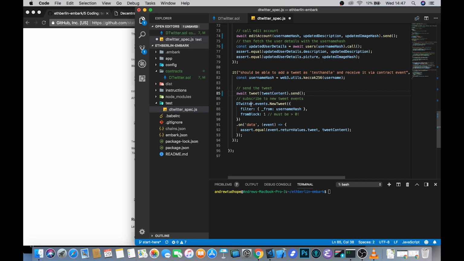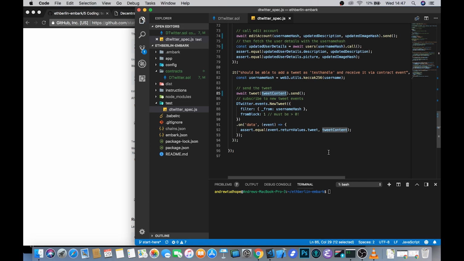And then, rather than looking at dtwitter.methods, here we're looking at dtwitter.events. We're looking for the new tweet event that we specified on our contract earlier. We're filtering it for the specific username hash that we're trying to test against, and we're starting it from block 1. You might think that we should start it from 0, but that throws difficult to debug errors. If it finds something while filtering, then it needs to make sure that whatever gets returned as the value for that tweet equals the tweet content that was passed in up there.